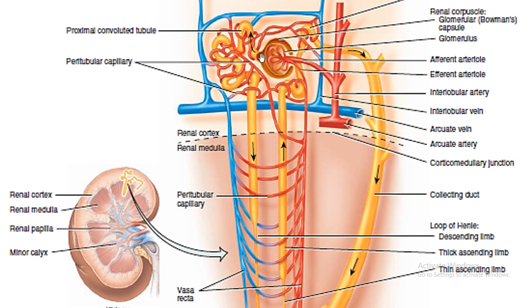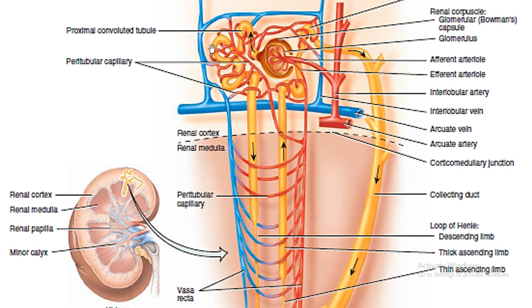Here filtration of the blood will take place. Except for the blood cells and the proteins, which are larger in size, everything else dissolved in plasma will get filtered out over here. Here the arrows indicate the movement of the filtrate. The filtrate will be present in this glomerular capsule. After that it will enter the next structural area, that is the proximal convoluted tubule.